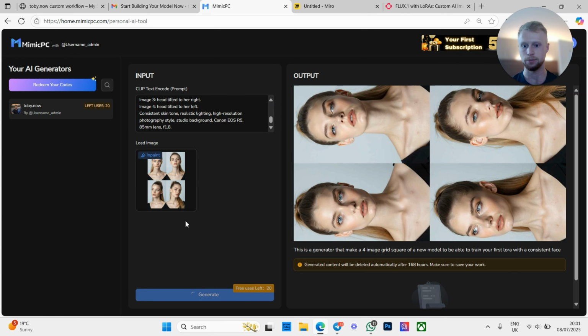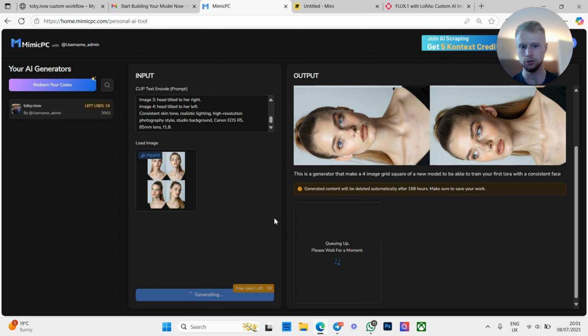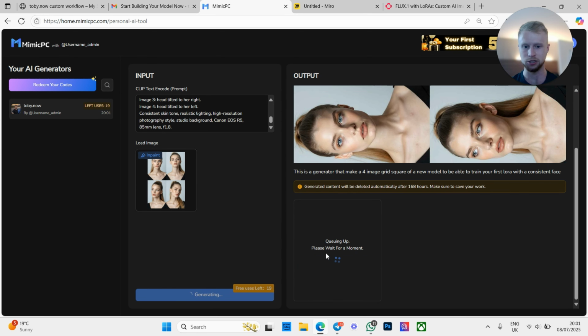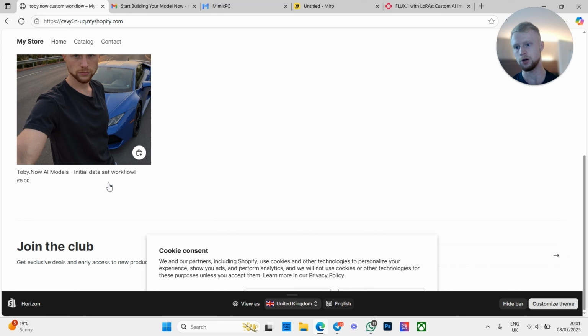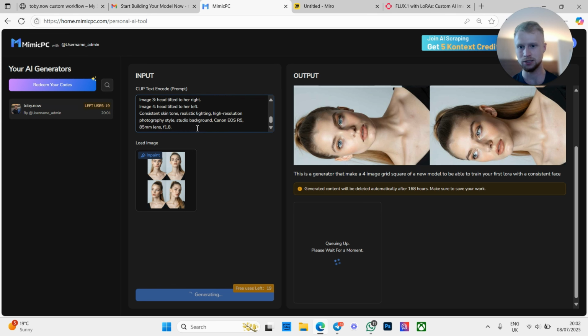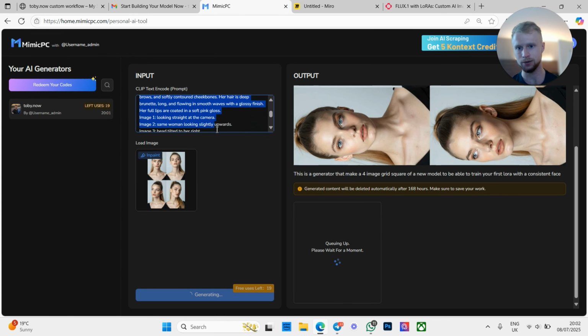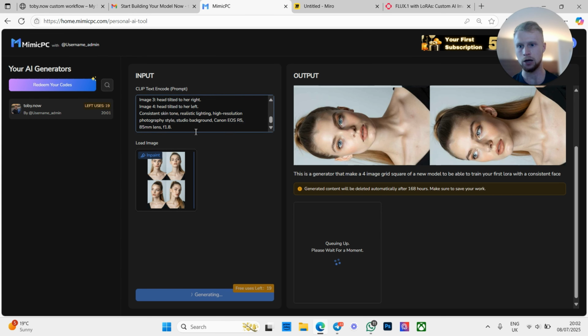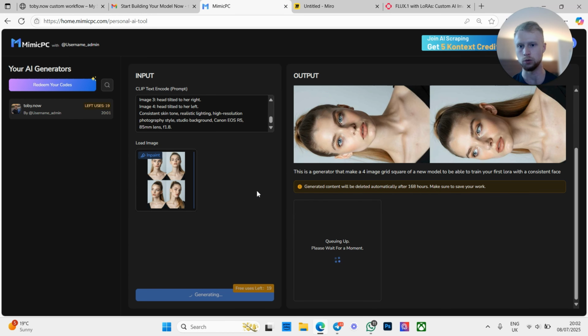I'm then going to click generate. Now this is going to take a little bit of time to load, but what it's going to do is generate an image down the bottom right here. Now if you have a look at the tokens on the left, it says uses left. You get 20 uses. So when you buy it from a little shop, £5, you get 20 generations. Now this should be plenty. You should be able to make 2 models out of this. If you prompted correctly here, then your output is going to be fairly similar to what you're going for.